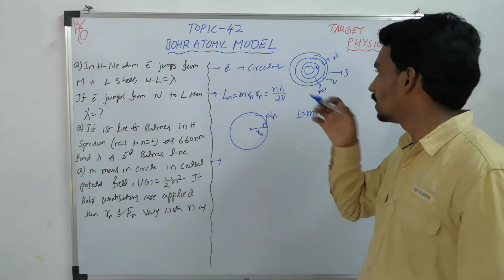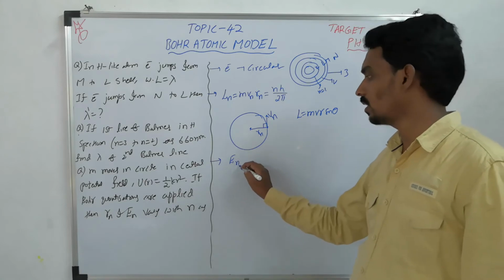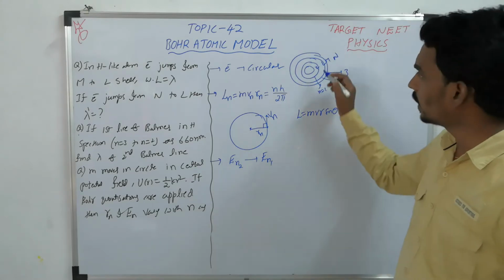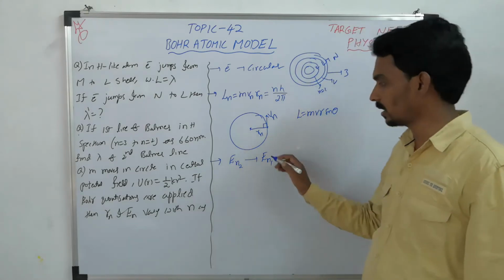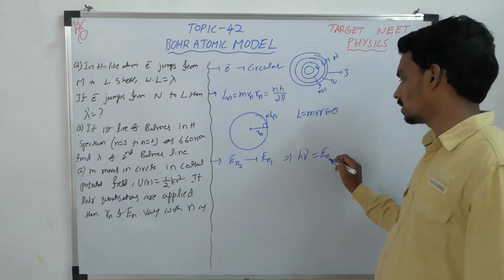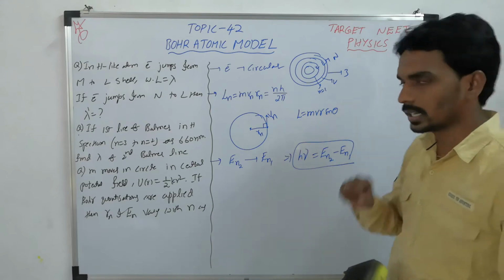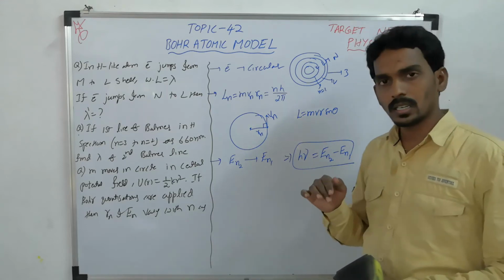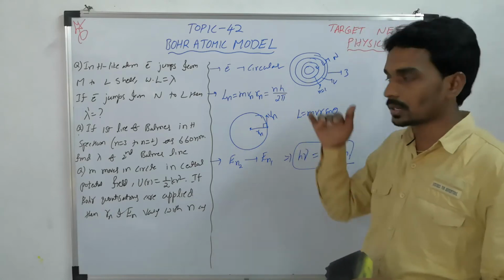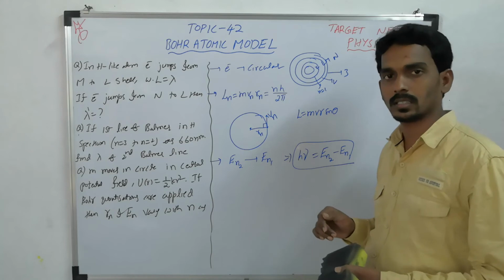The third one is, when an electron takes transition from a higher level to a lower level, higher orbit to lower orbit, and each orbit has its own energy, then the energy is emitted in the form of a photon, that is En2 minus En1. Also remember one more thing here: this is the energy emitted from the atom when it takes transition from higher level to lower level. So higher level energy minus lower level energy.